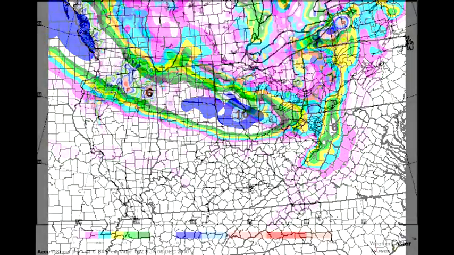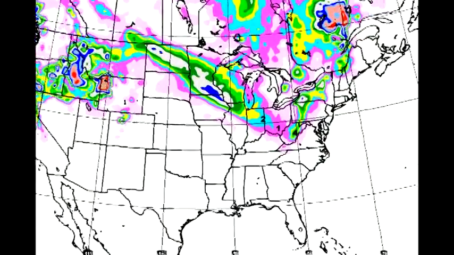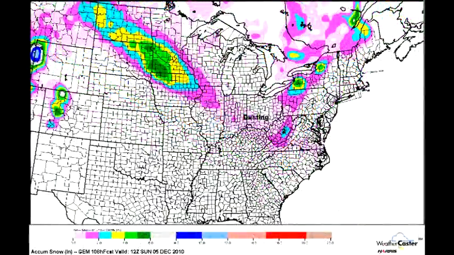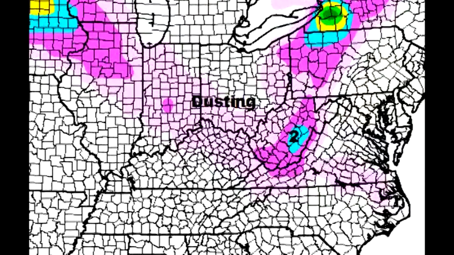This is another model called the GFS. And this is completely different. Look at this. Barely has any of that precipitation by 7 o'clock on Saturday night across southern Ohio. Only about 1 inch to 2 inches, but 4 inches on the upslope, the western slopes of West Virginia. So again, we have this extreme back and forth between the weather models, and this is the Canadian model by the 7 a.m. time frame in the morning on Sunday. It also does not like a whole lot of precipitation, basically across Ohio, barely anything at all. I wrote a dusting down there, up to 2 inches on the mountains of West Virginia, and that kind of northwest southeast stripe displaced well to the north.